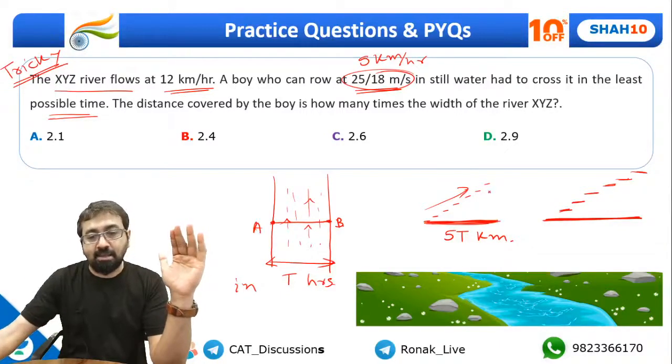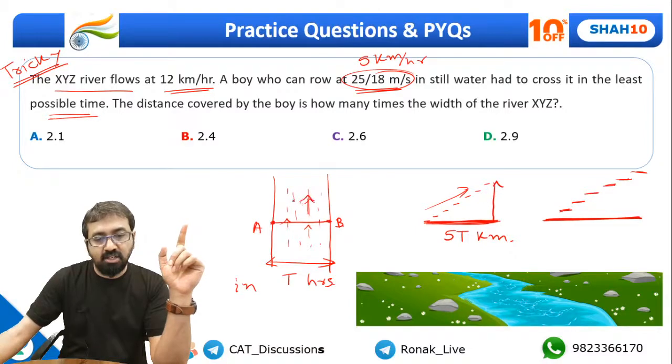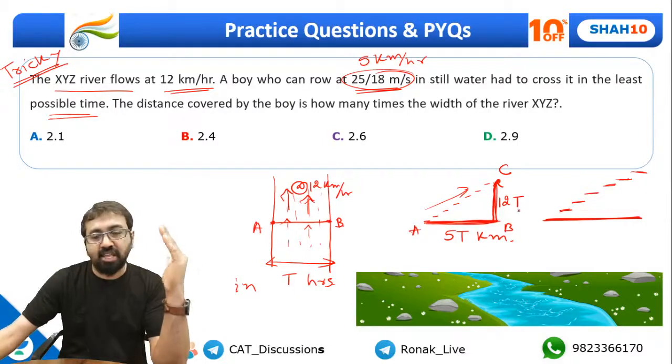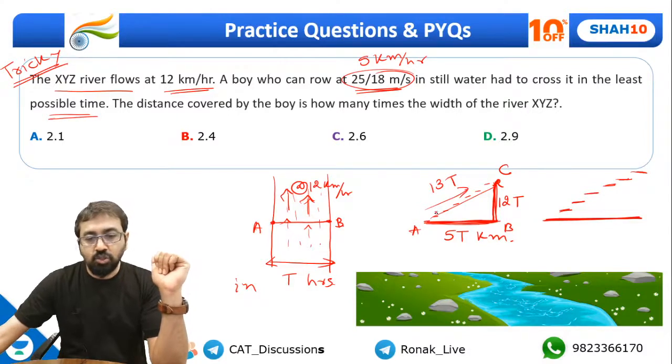But at the same time, in the same t time, the river is flowing. This river is flowing at a speed of 12 km per hour. So the river will take the boy to this point, say C. This is A, this is B, this is C. So at a speed of 12 km per hour in t time, it will take the boy this much distance away, that is 12t, right? So what will be this one? So 5, 12. So can I say this should be 13t? So this is the actual distance traveled by the boy, right?